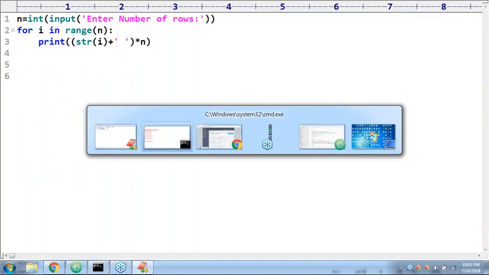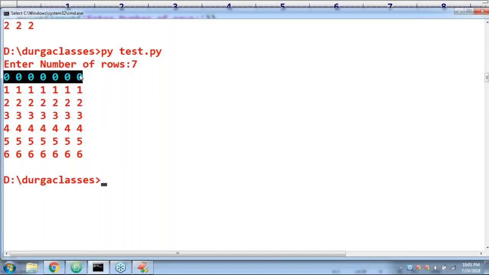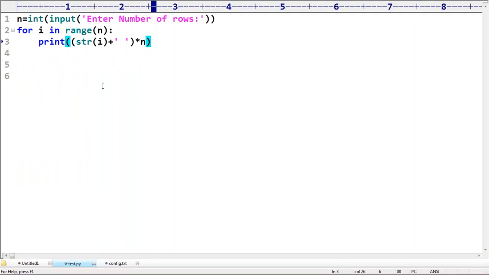Sir, don't print only 0, don't print only stars. I want to print, sir, this is I value. I value first time 0, second time 1, third time 2, fourth time like this, right? Here just observe carefully.